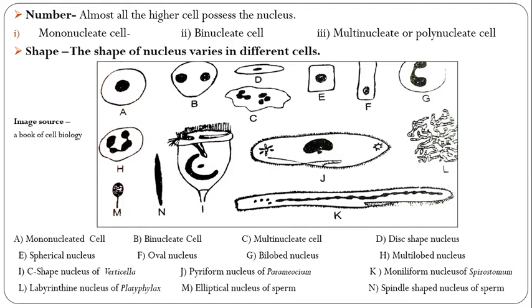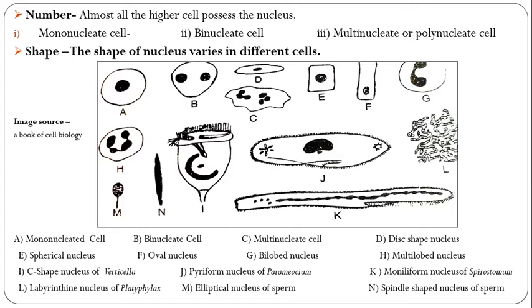Then the multinucleated or polynucleated cells, which possess more than one nucleus. Examples: Paramecium, Vorticella, Opalina exhibit polynucleated cells.